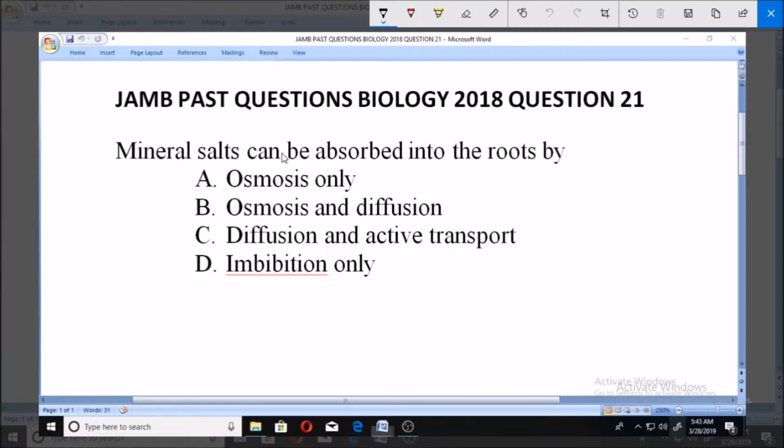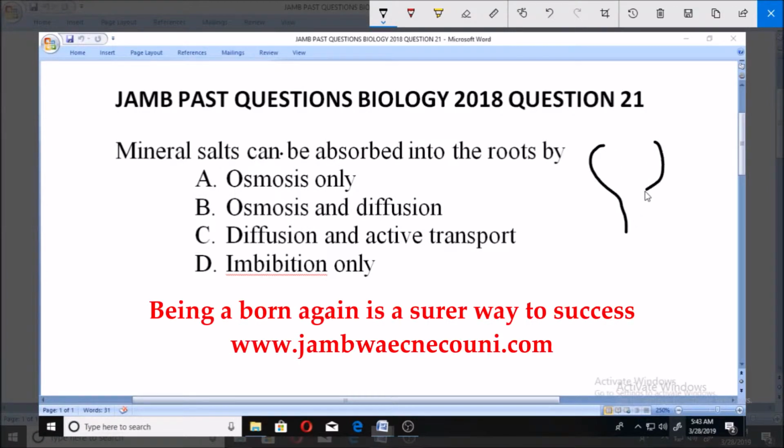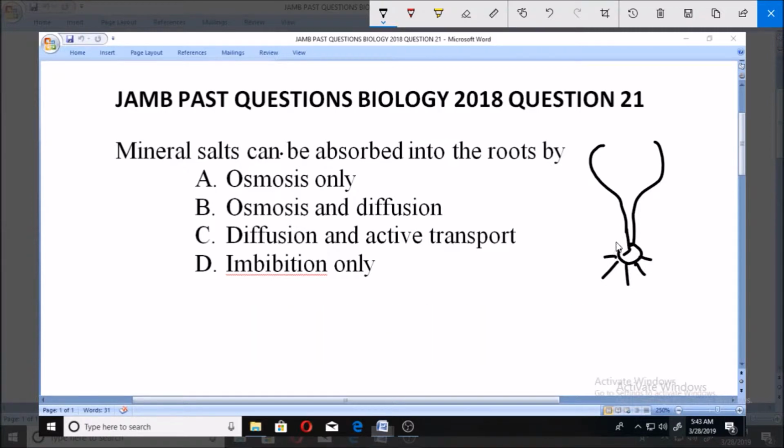Now, for us to get this into perspective, we need to understand what we actually mean. Now you have a plant, and in the root system of the plant we have it under the soil. So the soil has nutrients, mineral salts, which has to be absorbed into the roots to help the plants to grow very well.